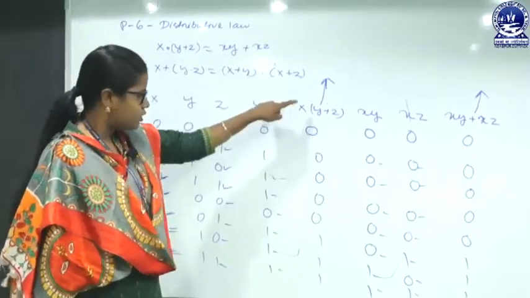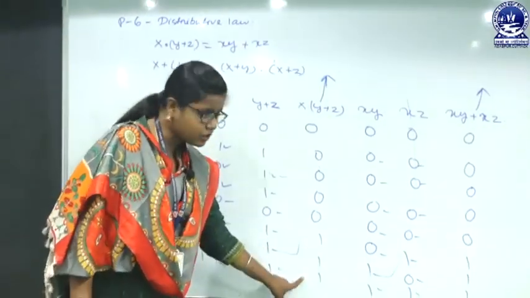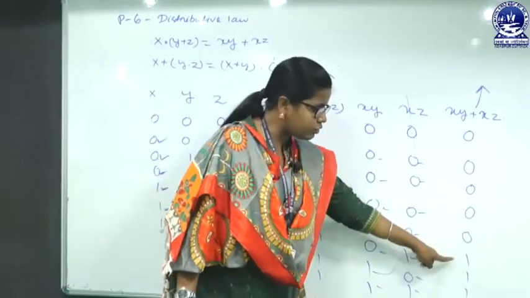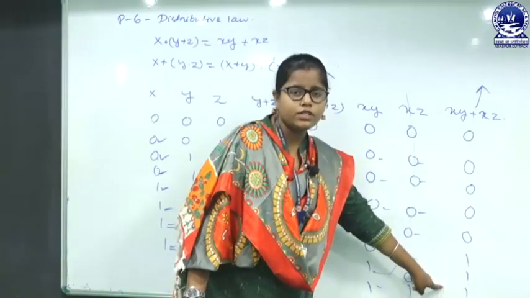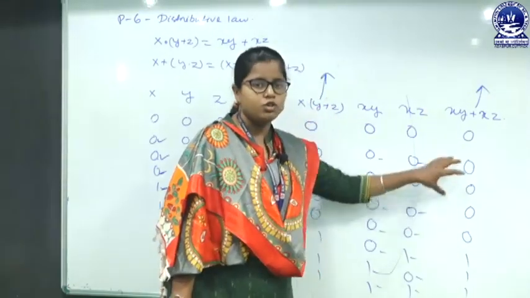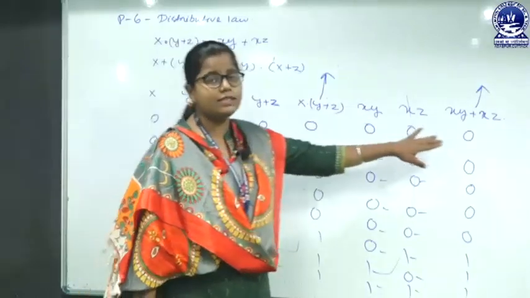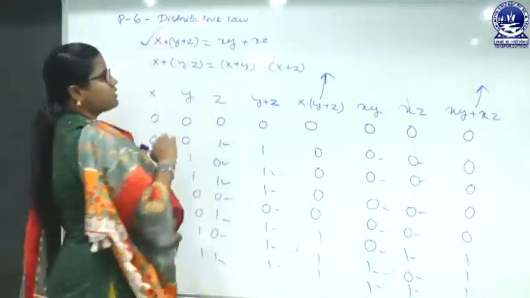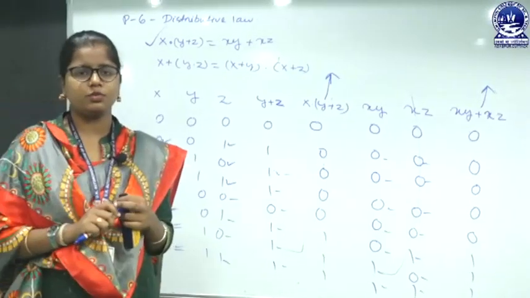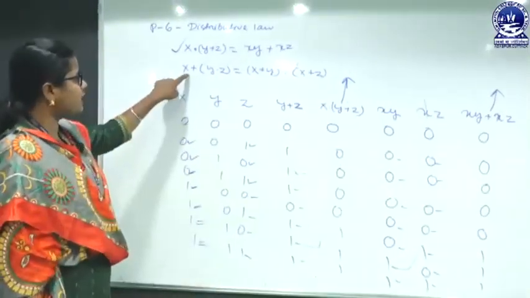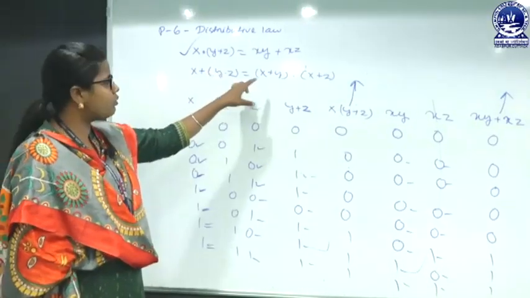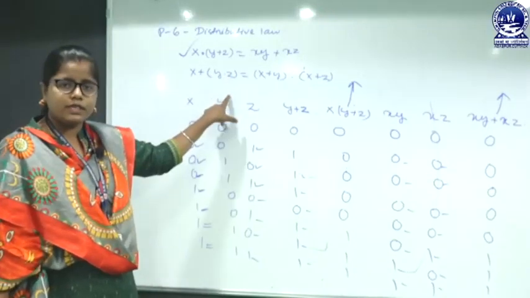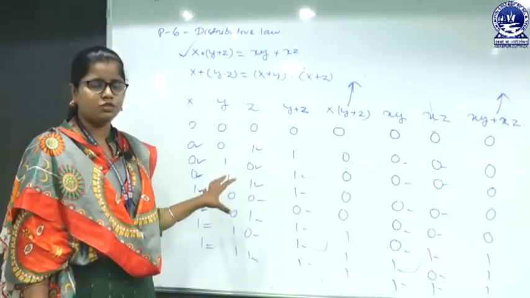This column has the last 3 values as 1 and the others 0. This column also has the last 3 values as 1 and the others 0. So this column is equal to this column, that means this one is correct. So we can prove the distributive law. Like that, for the second one, x plus yz equals (x plus y) into (x plus z), you can prove this by using this type of truth table.